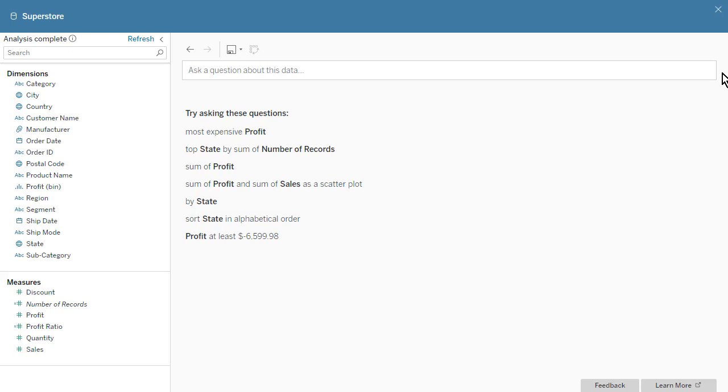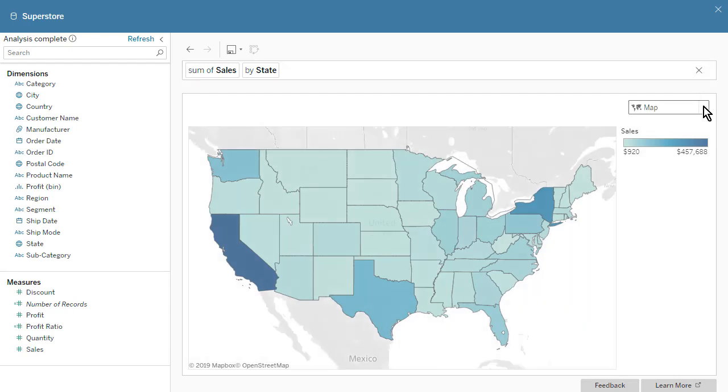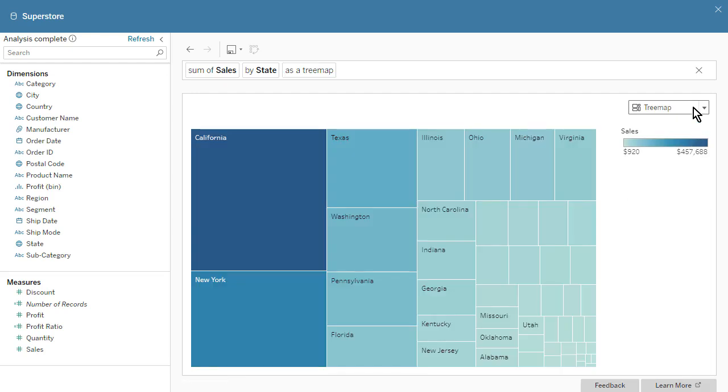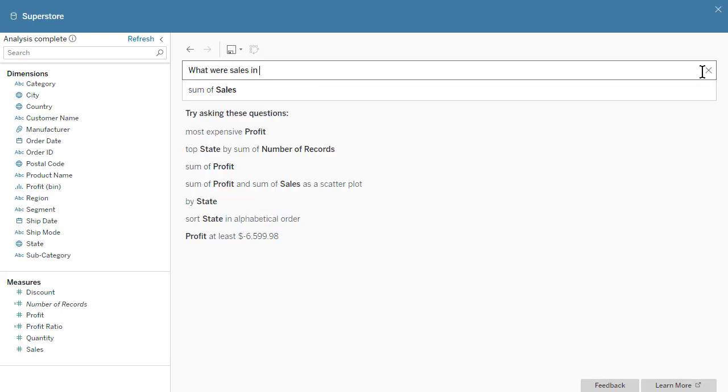Ask Data automatically chooses an appropriate viz based on our question. For example, when we ask, "What were the sales in each state?" the results are automatically displayed as a map. To specify a viz type, we select one from the viz drop-down list. Alternatively, we can specify a viz type as part of our question. For example, what were sales in each state as a tree map?